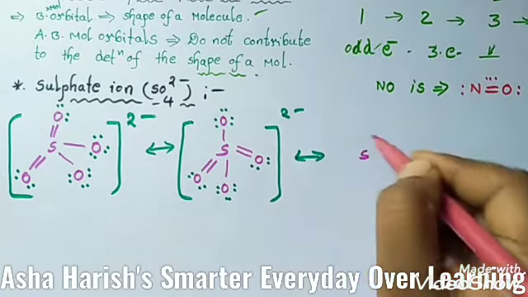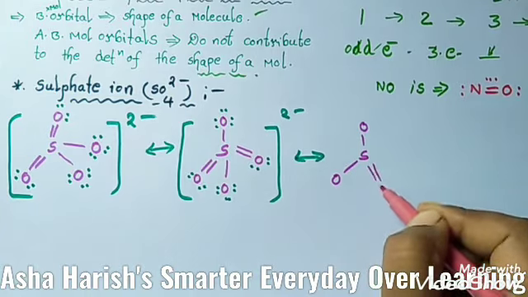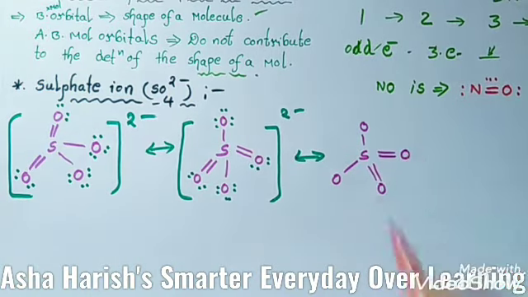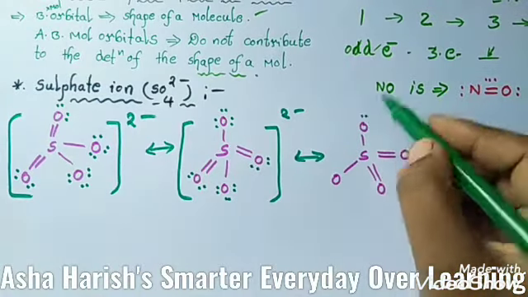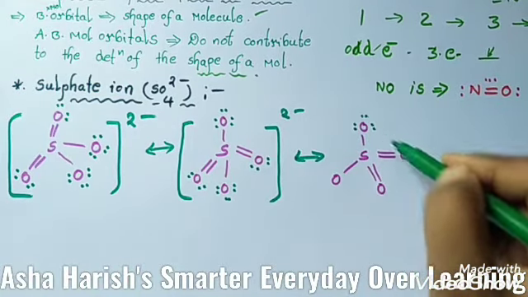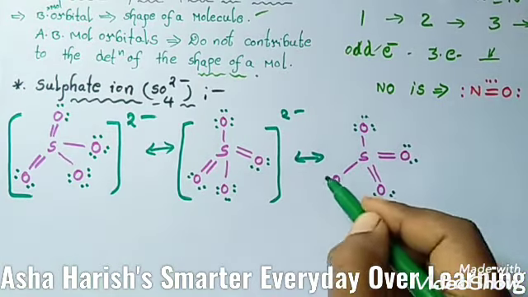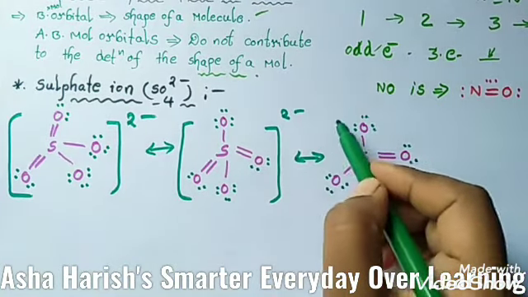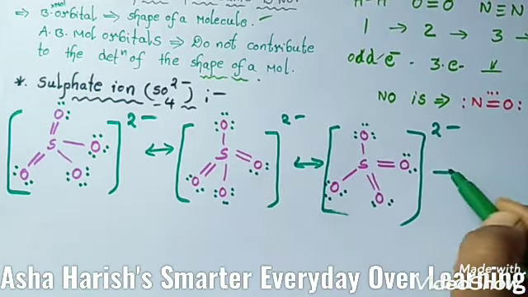The next structure is: here is the sulfur, single bond O, single bond O, double bond O, and double bond O. If you represent the lone pairs of electrons, meaning those not involved in the bond, here 3 pairs, here 2, here 2, and here also 3 pairs. And 2-.